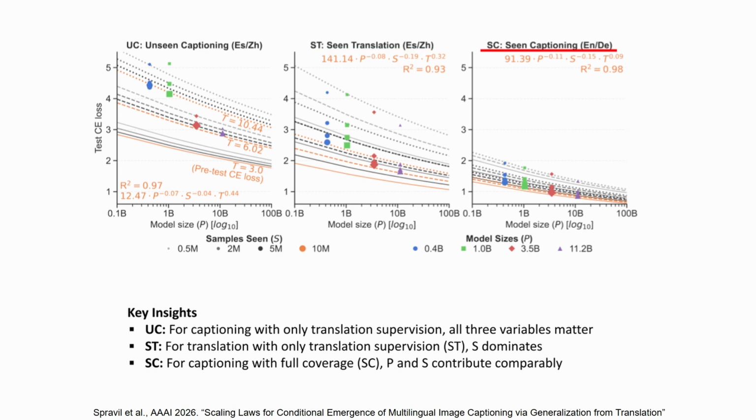For seen captioning, the model size and seen training samples predict the CE loss with initial multilinguality having only a small effect. Note that the orange lines corresponding to the same number of seen samples but different initial multilinguality move closer together if we move from the left plot with an unseen multilingual task to the right plot with seen tasks with full task coverage during training.